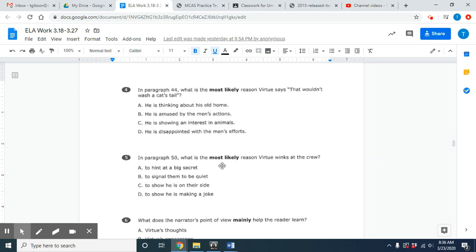In paragraph 50, what is the most likely reason Virtue winks at the crew? A, to hint at a big secret. B, to signal them to be quiet. C, to show he is on their side. D, to show he is making a joke.